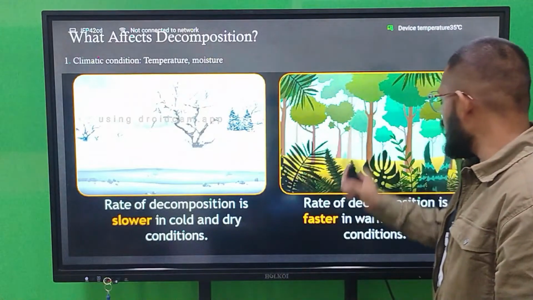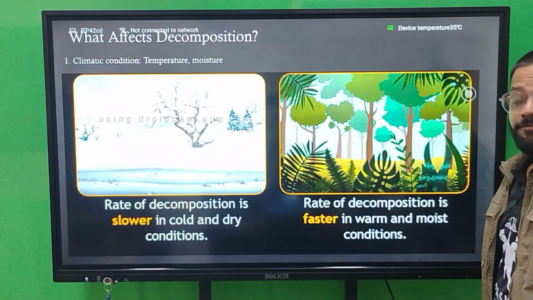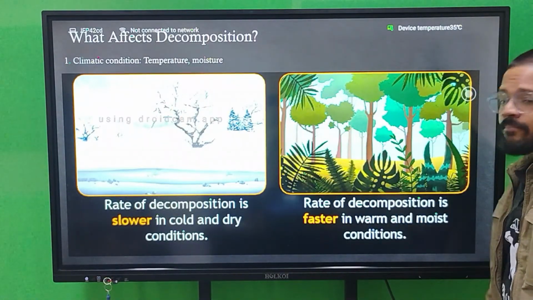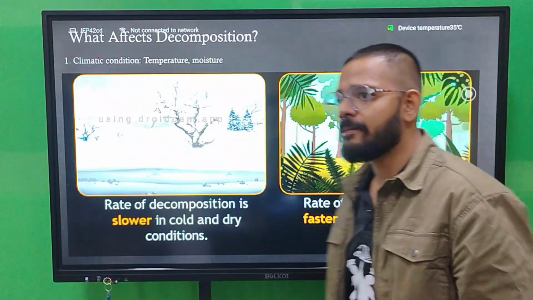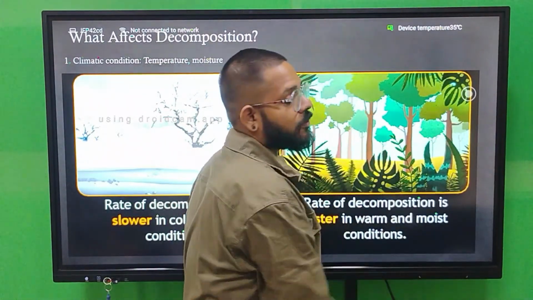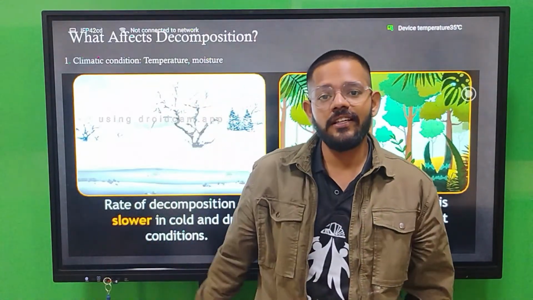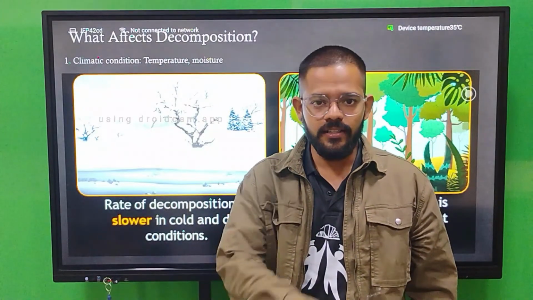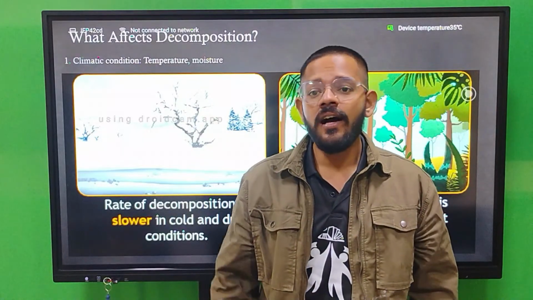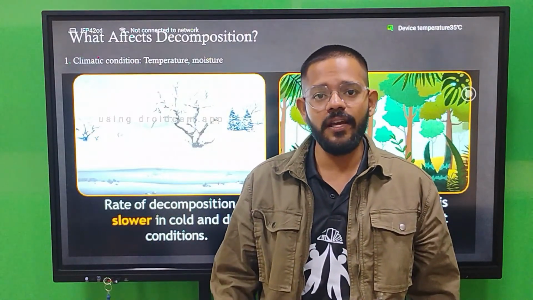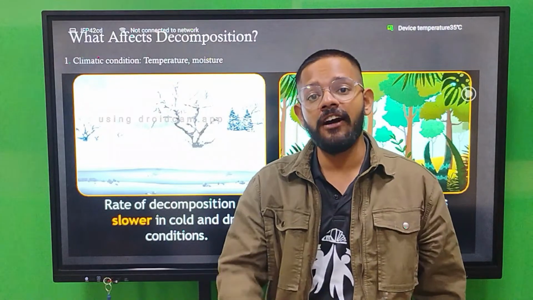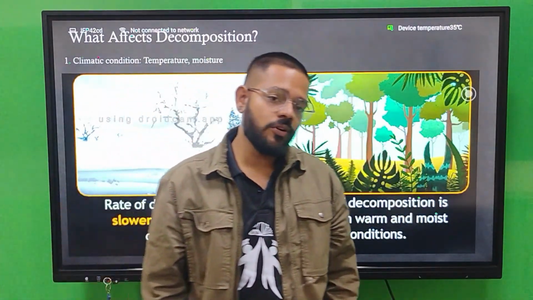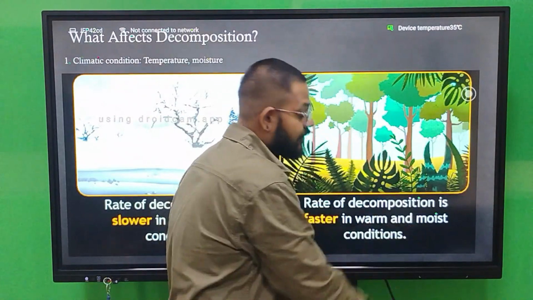On the other hand, the faster rate happens when the environment is warm and moist. When the environment becomes warm and moist, the decomposition process goes faster. For example, in the summer season and the rainy season, the humidity is very high in the air. If you put bread outside in that environment, within 1-2 hours you will see fungus growing over it. The decomposition of that bread has already started, because of that warm and moist condition.